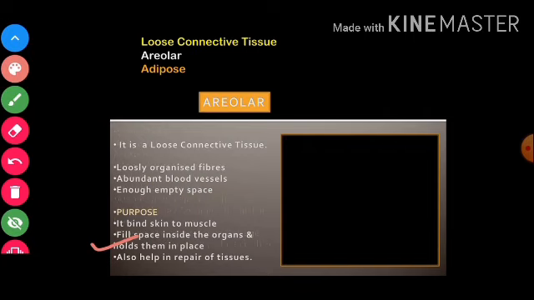It also sometimes helps in repair of tissue, okay? और ये टिश्यू की रिपेयरिंग में भी हेल्प करता है.